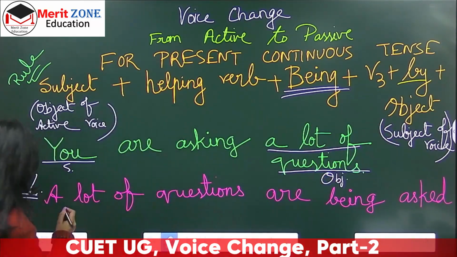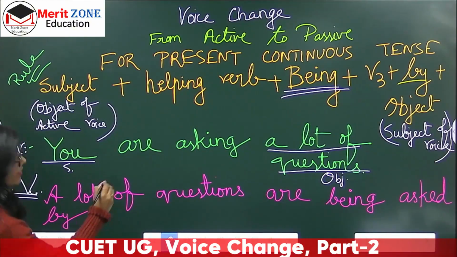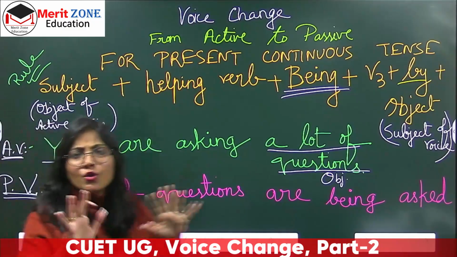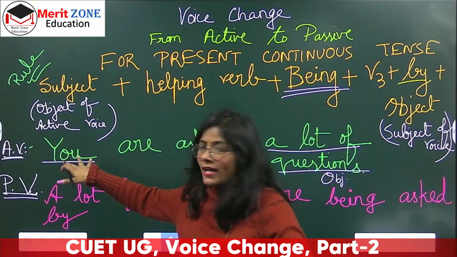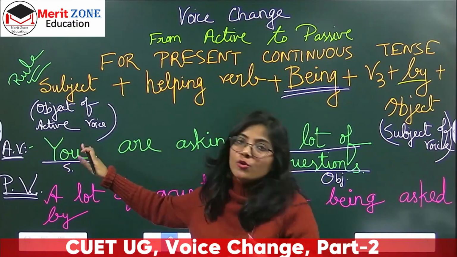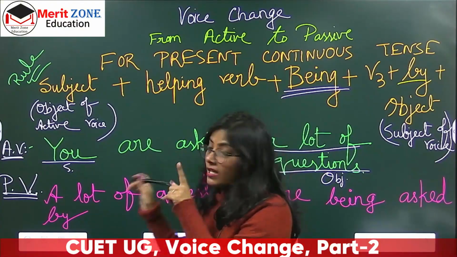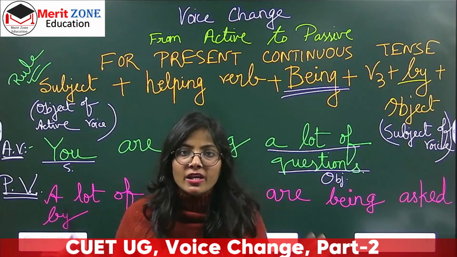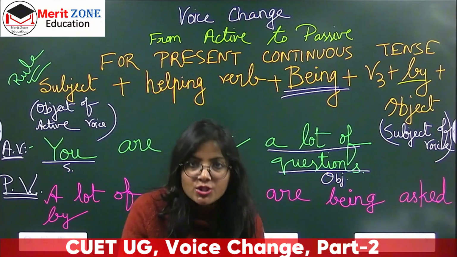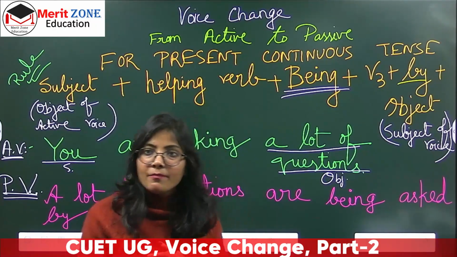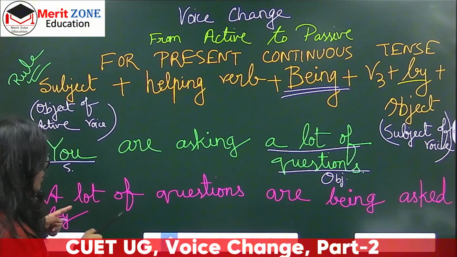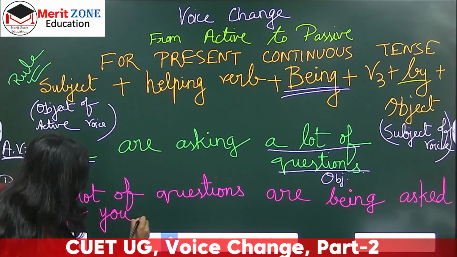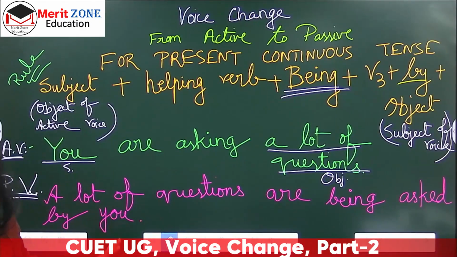By, object कौन है यहाँ पर? You. So you do not, we do not change the form of you in its subject or object. It is still the same. जैसे we का हो गया था वहाँ पर us, but for you it doesn't happen that way. You remains the same even if it's subject or the object of the sentence. Okay. Now a lot of questions are being asked by you. So I'll keep it simple. I will not change it.